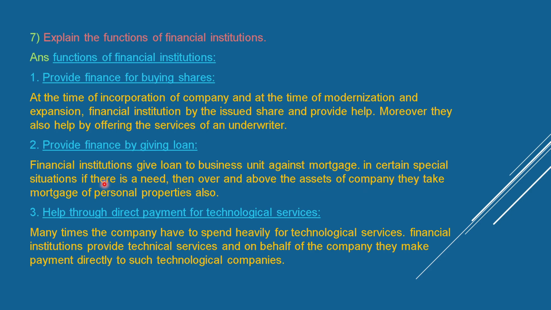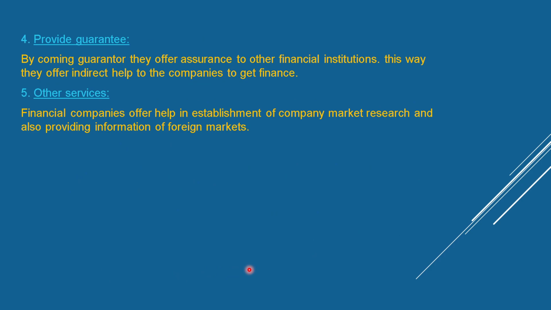In certain special situations, if there is a need, then over and above the assets of the company, they take a mortgage of personal properties also. Help through direct payment for technological services. Many times the company has to spend heavily on technological services. Financial institutions provide technological services on behalf of the company. They make payment directly to such technological companies.